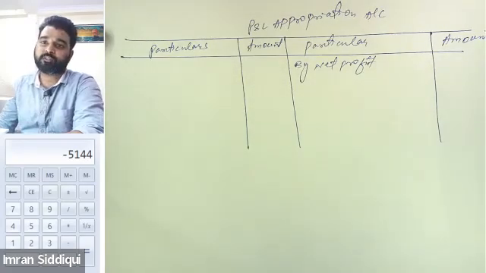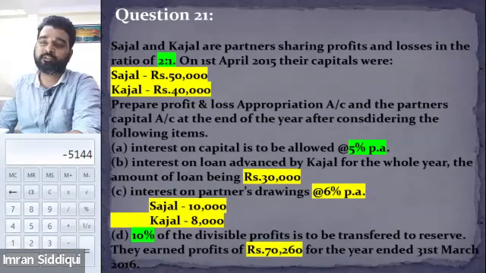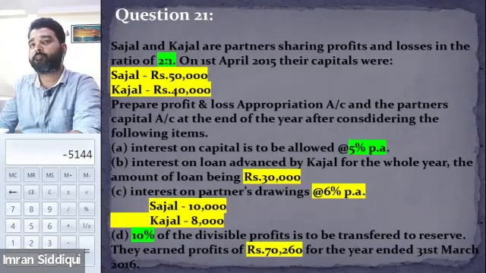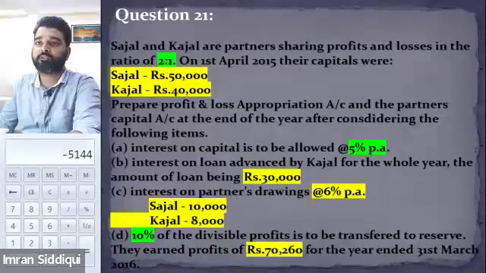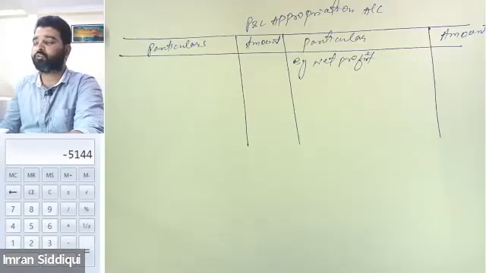Now this is interesting. See, what is the net profit given in the question? 70,260, right? 70,260 is the net profit. Is that clear? But since the question gives you the information about the interest on loan, in point B it is written that interest on loan advanced by Kajal for the whole year, the amount of loan being 30,000. So this profit is given before the payment of interest.